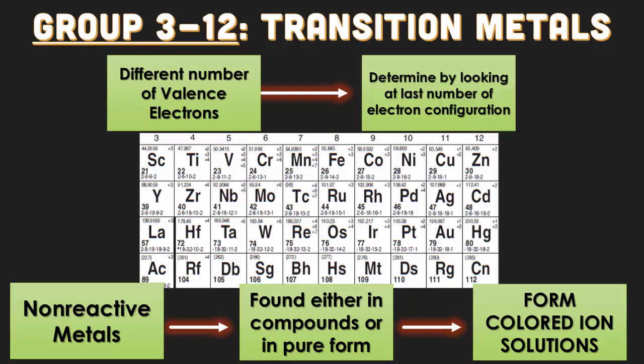And when they are in a solution, an aqueous liquid solution, that solution is going to be colorful. Also, because this is the D block section, they can lose more than just their valence electrons, which is why they have more than just 1 positive charge. So if you look at Mn, which is number 25, you'll see that it has 4 different positive charges.